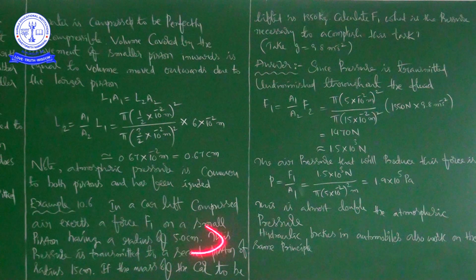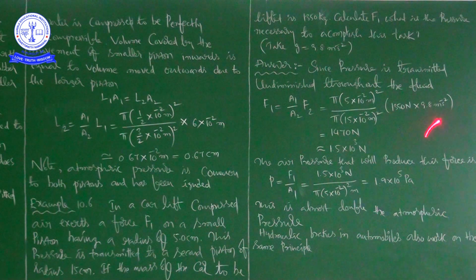So they have given the radius R1 as 5 centimeters. When you are taking force in newtons, then here we have to convert this 1350 kilogram into newtons, because 1 kg weight is equal to 9.8 newton. So 1350 kilogram they have given, that we are converting into newton. To convert kilogram into newtons, we have to multiply with 9.8.